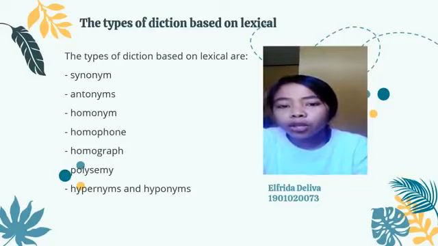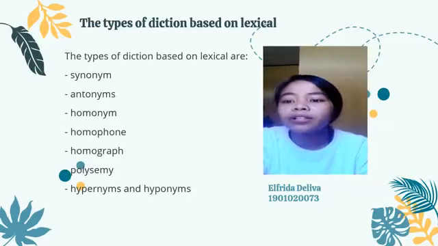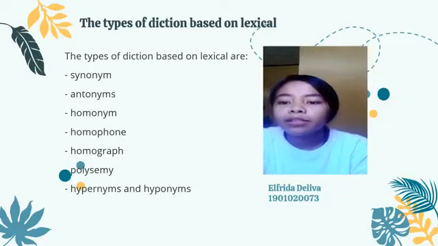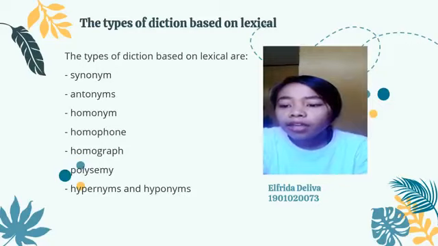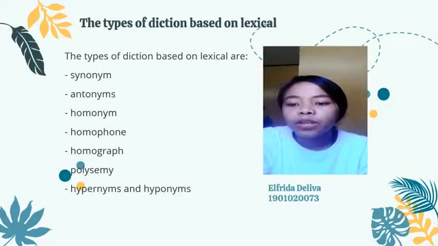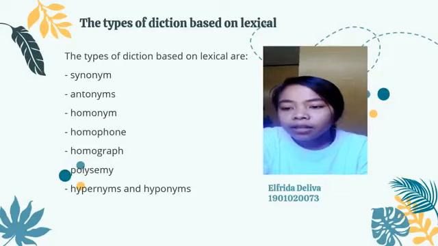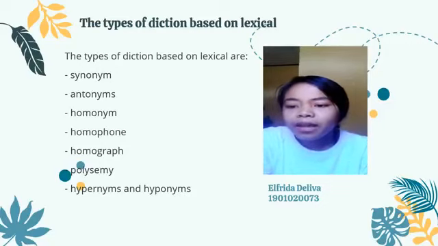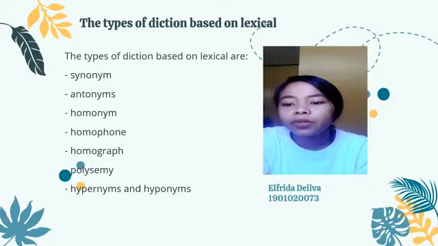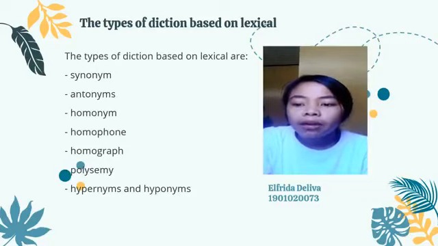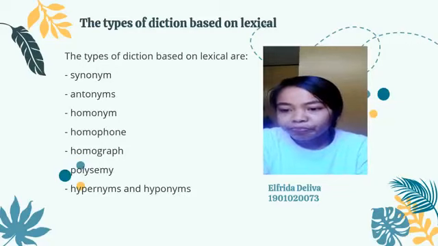First, synonym. The meaning of synonym is a word that has the same meaning as another word. An antonym is a word that has the opposite meaning of another word. While homonyms are words that have the same pronunciation and spelling but have different meanings.